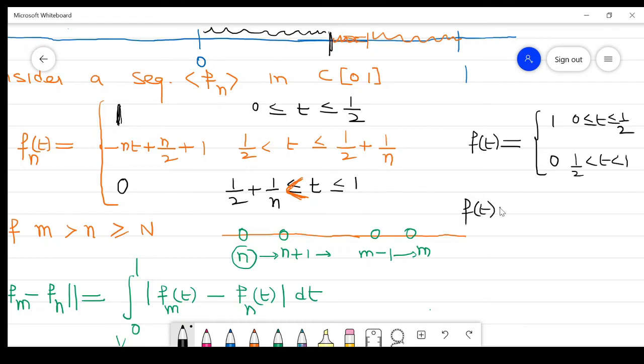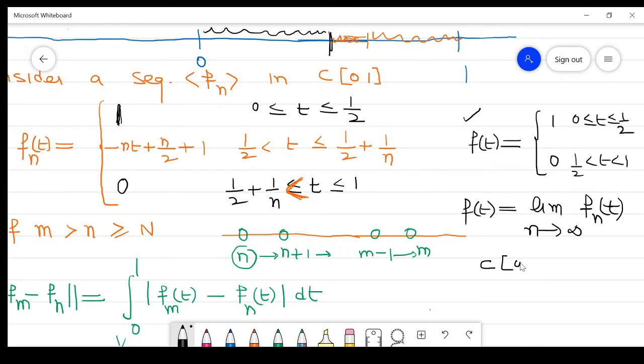This function f(t) is the limit as n approaches infinity of fn(t). Clear? So we get that this sequence converges to this function, right? Now to prove completeness, it should belong to C[0,1], but this does not belong to C[0,1].